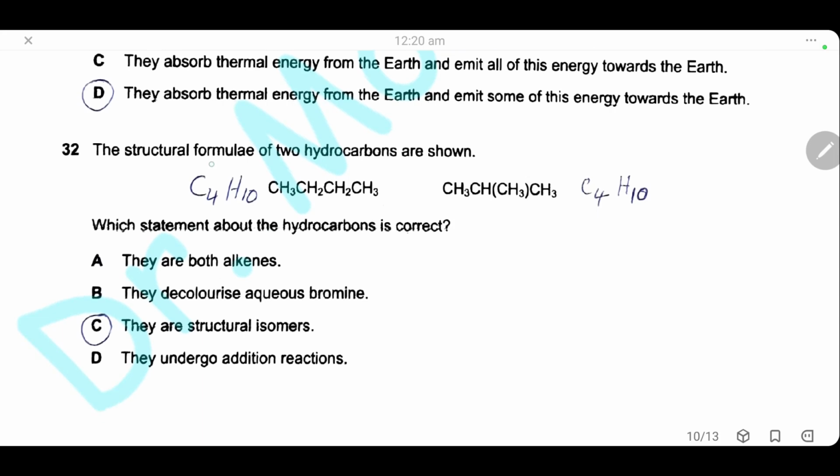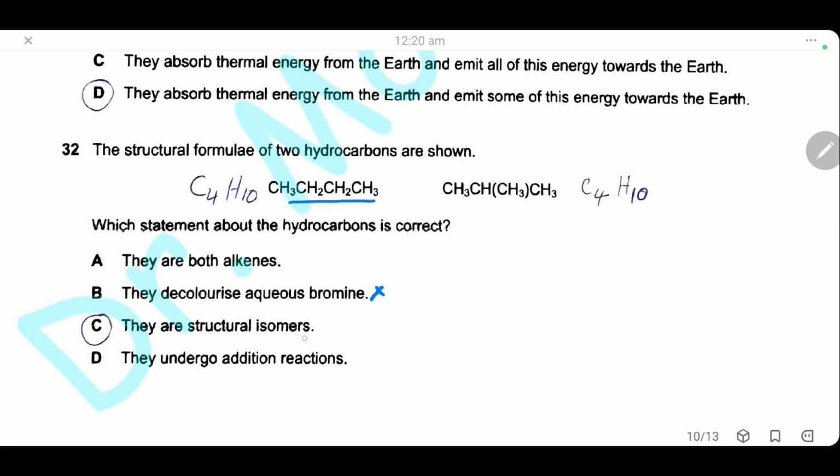Question 32. The structure formula of 2 hydrocarbons are shown. As we can see, both hydrocarbons have the same molecular formula, C4H8. Which statement about the hydrocarbon is correct? They are both alkenes. This is wrong because they are alkanes. From the general formula, we can know that they are alkane, CnH2n plus 2. They decolorize aqueous bromine. This is also wrong because alkene decolorizes aqueous bromine, but alkane cannot decolorize aqueous bromine.